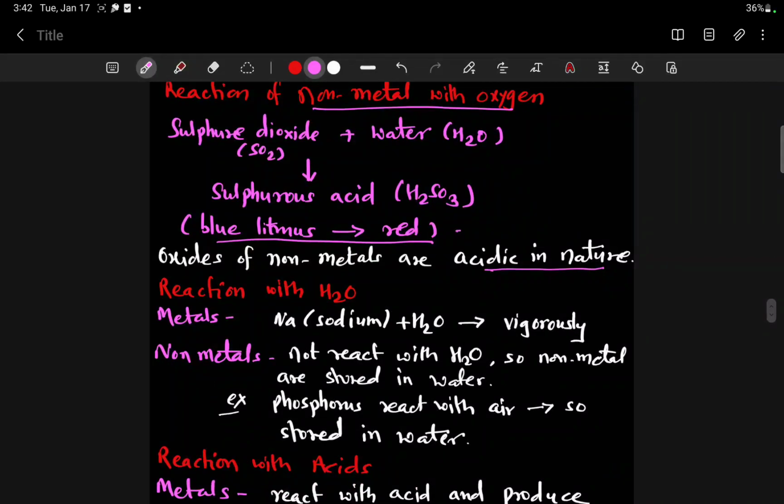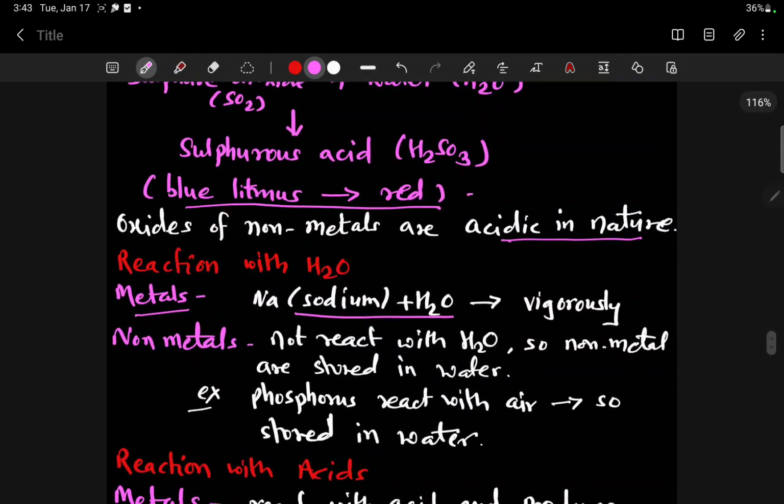Second, reaction with H2O. Take an example of sodium reacting with water; this reaction occurs very vigorously. But at the same time, non-metals do not react with water.